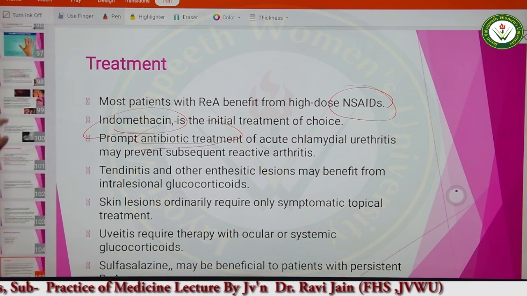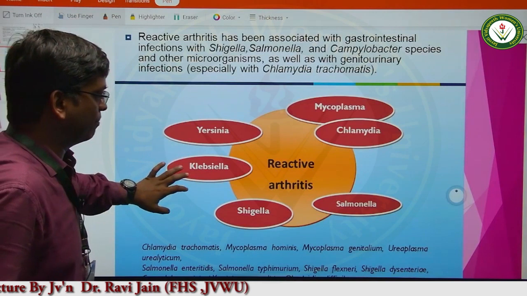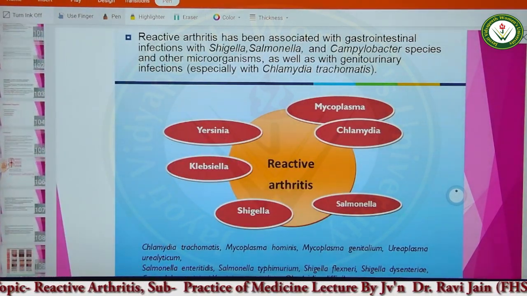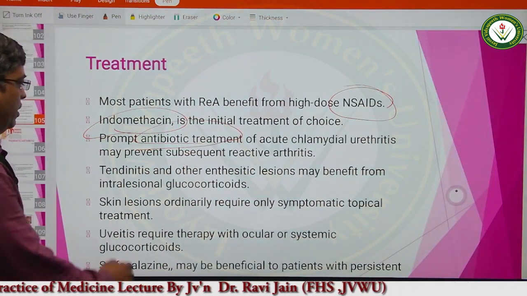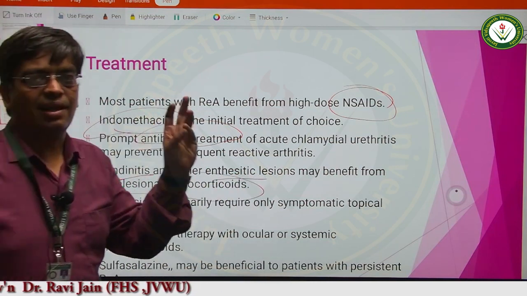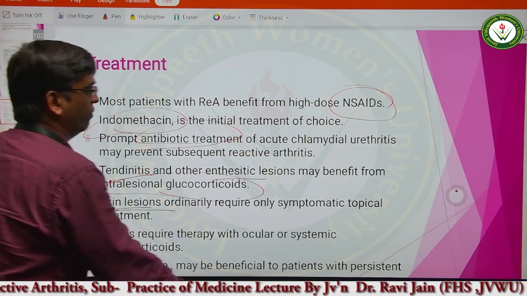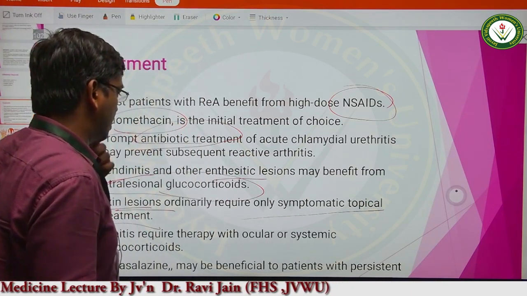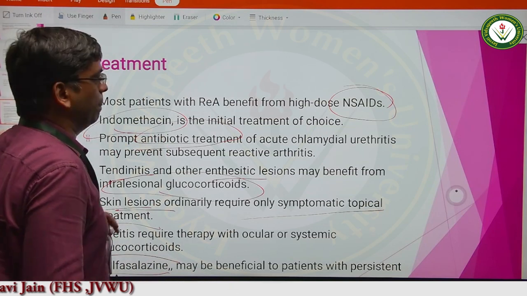We have seen different types of infections like Yersinia, Klebsiella, Shigella, Salmonella, Chlamydia and Mycoplasma. Therefore, for the treatment of those infections, we need antibiotic treatment. Tendinitis and other enthesitis lesions can be treated by glucocorticoids. So NSAIDs are important, glucocorticoids are important, antibiotic therapy is important, skin lesions can be given topical treatment, and for conjunctivitis and uveitis, ocular or systemic glucocorticoids, and sulfasalazine may also be given to the patient.